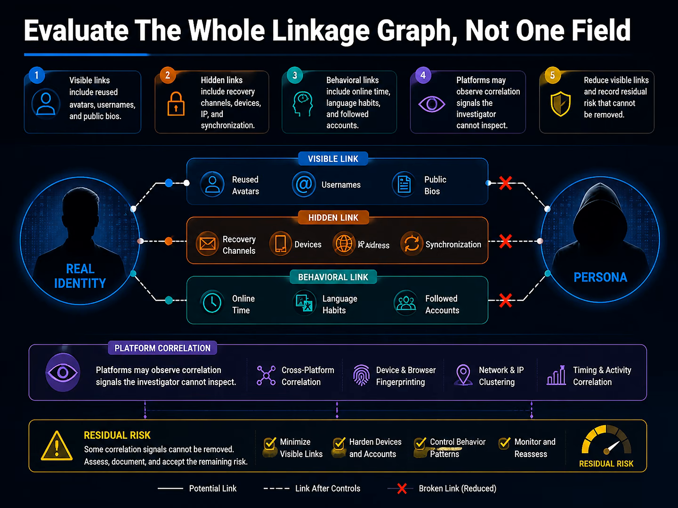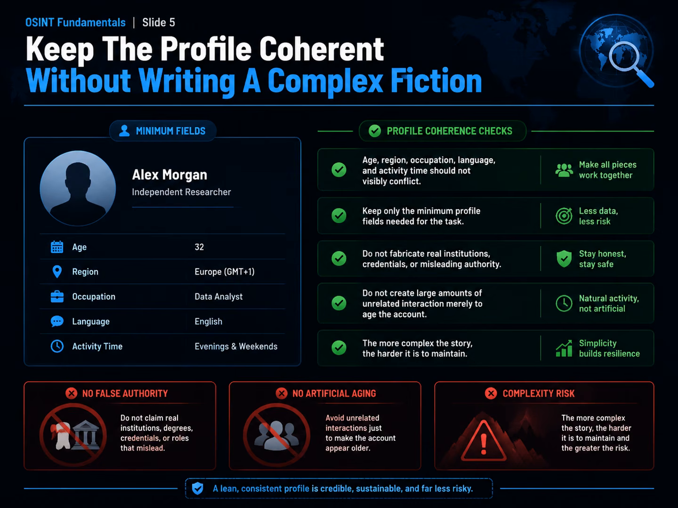Do not promise perfect anonymity. Record links that were removed and platform-side residual risks that cannot be independently verified. The graph reveals what a clean username can hide: recovery paths, synchronization services, and operational habits. Coherence does not require writing an elaborate fictional biography. A passive account may need only a broad region, ordinary interests, and appropriate language settings. Without a mission need, do not add a specific employer, school, credential, family, or life history. Every extra detail creates another contradiction and may misuse the identity of a real institution or involve an unrelated person.